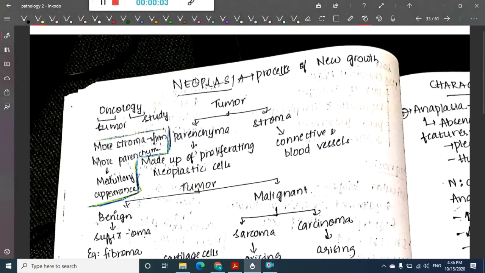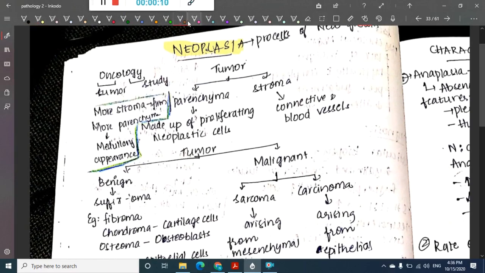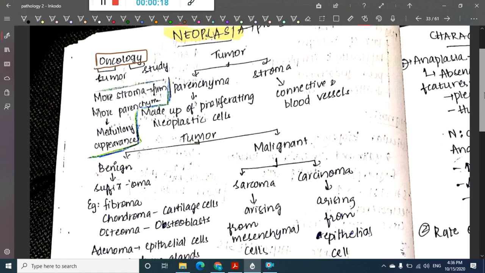In this chapter we are going to learn about neoplasms. What is neoplasia? Neoplasia is the process of new growth. We have something called oncology. The study of tumor is called oncology. Onco means tumor, logy is study. So the study of tumor is oncology.